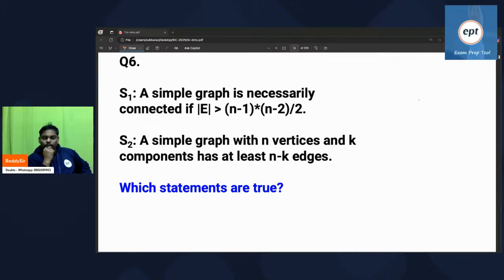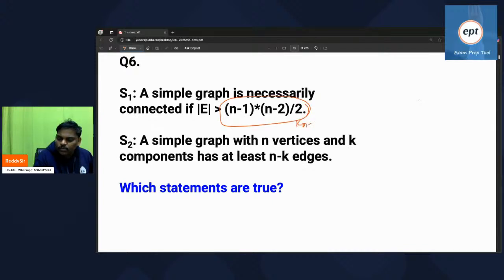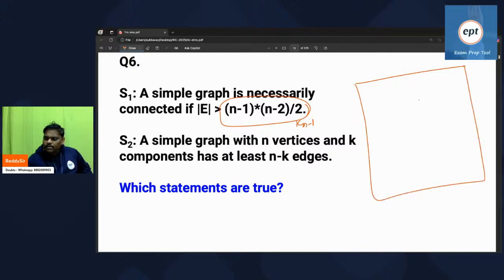Let's see how many people will give the answer. Which statements are true? A simple graph is necessarily connected if the number of edges is (n minus 1) into (n minus 2) by 2. Is the first statement true or not? Listen, this is the number of edges possible in K(n minus 1). Now see the answer: n minus 1 into n minus 2 by 2 edges.